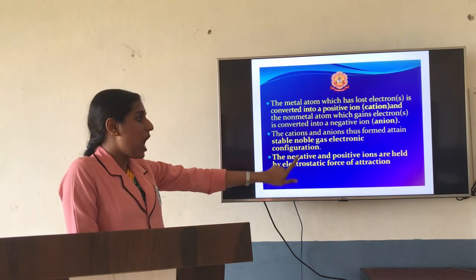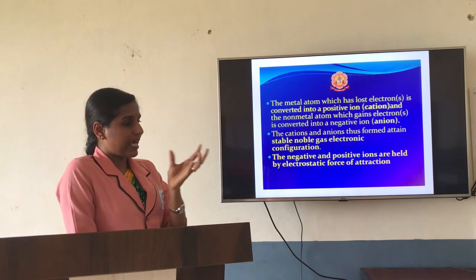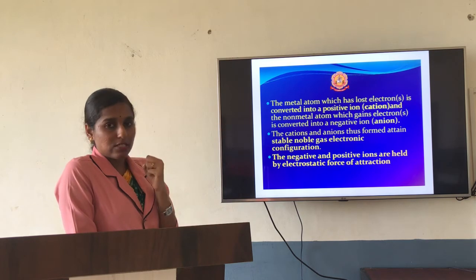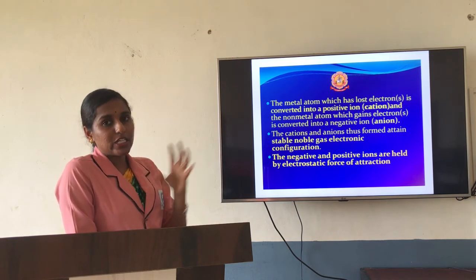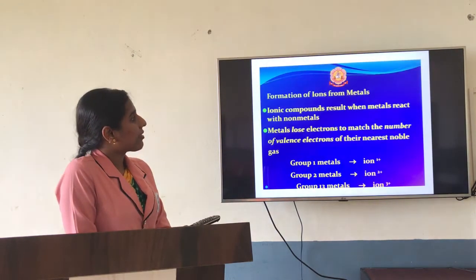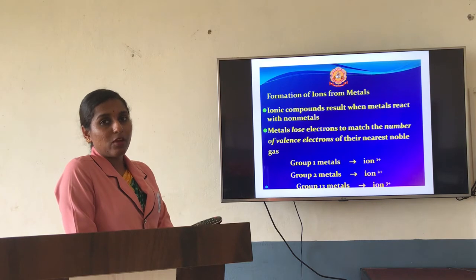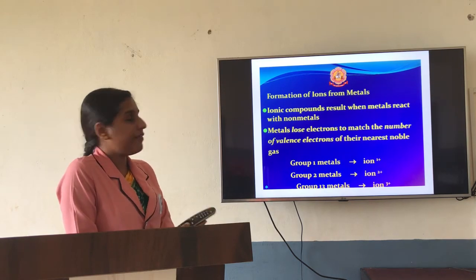This is very important, how these ions are held with one another. A force of attraction will be present between the metal and the non-metal. That force of attraction we are going to call the electrostatic force of attraction. Now, formation of ions from a metal we'll see, how this cation as well as anion formation will take place.